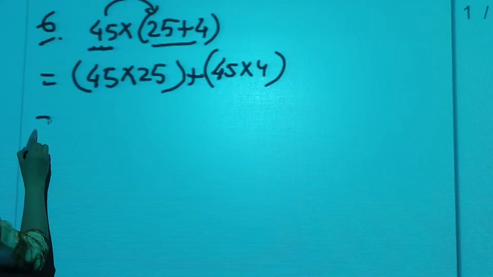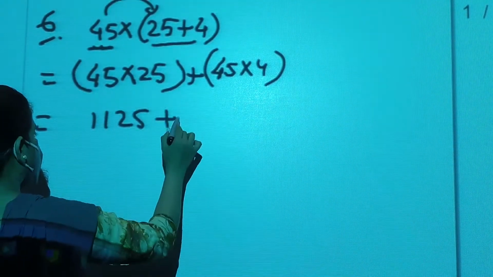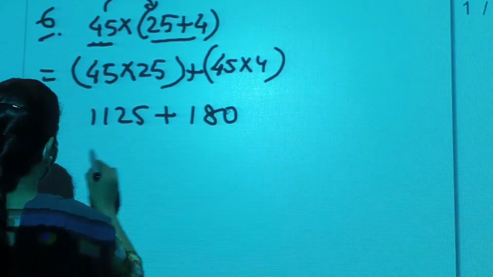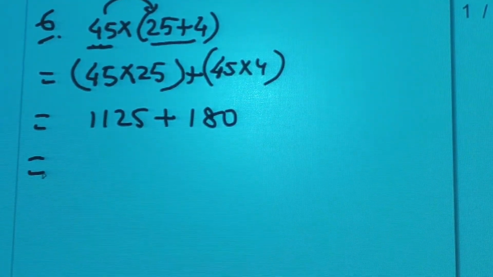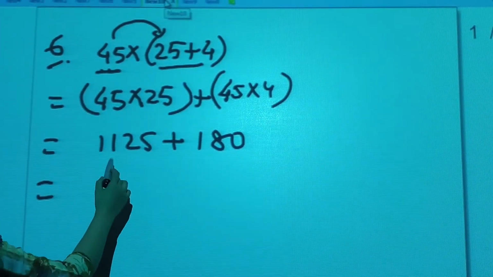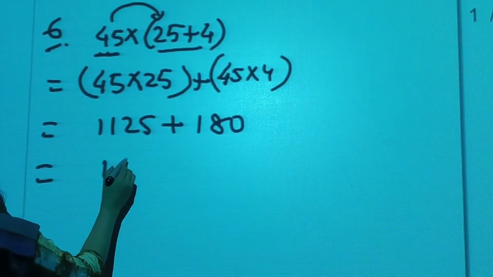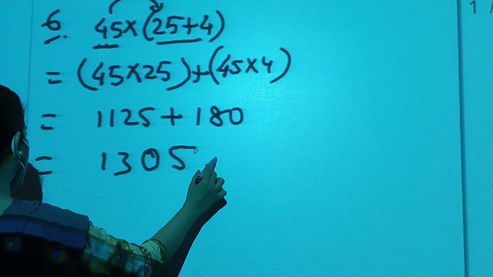What we will do is 45 into 25, 1125, plus 45 into 4, 180. We will add it and we will get the answer. So what we will do, addition over here, add it, what we will get? 1305. This will be the answer.